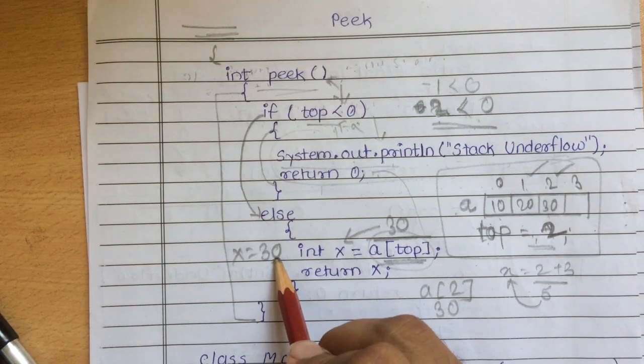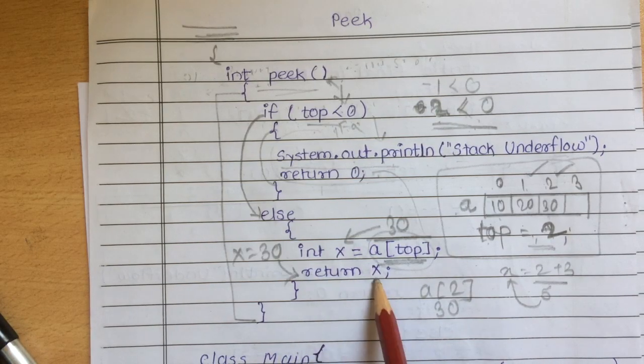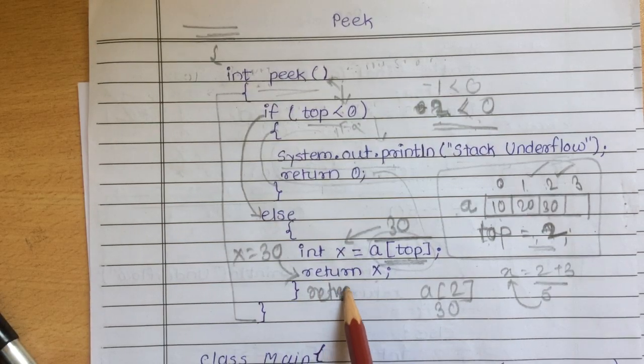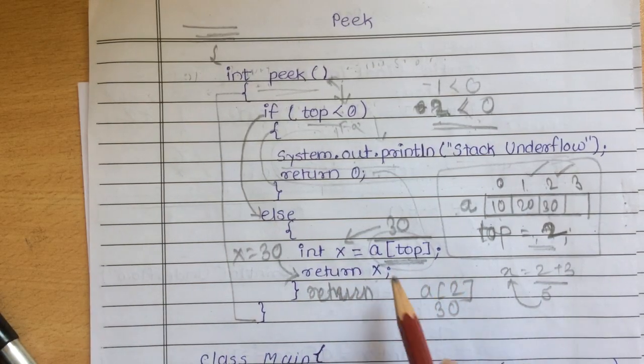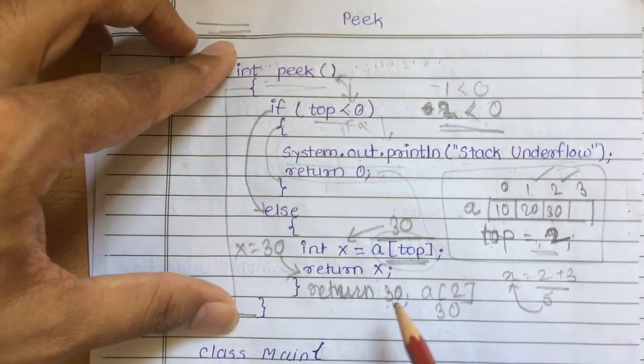Next, after this, we have return x. What will return x return? The value of x is 30, so it will execute like return 30. Where will it return? It will return to where this function was called.